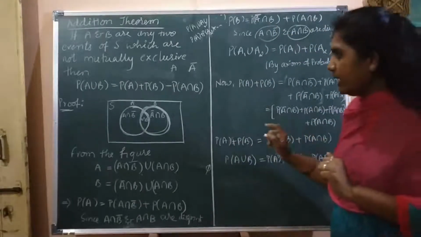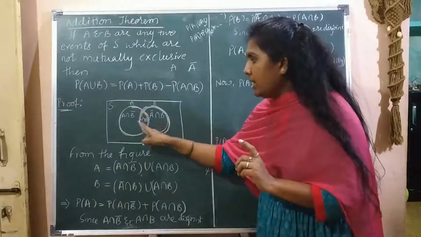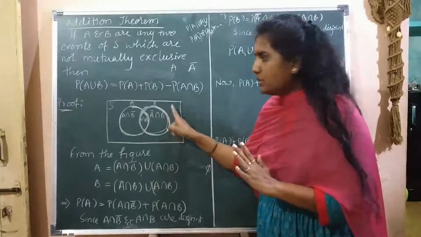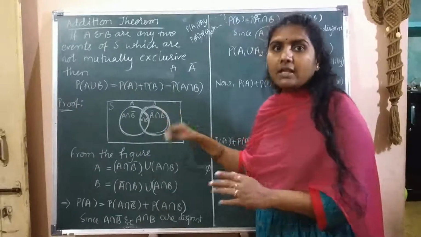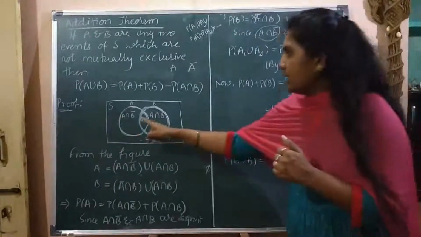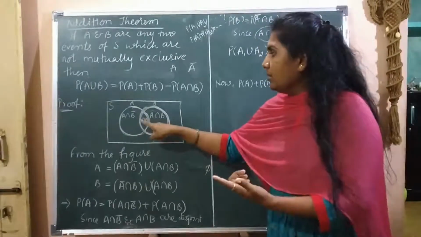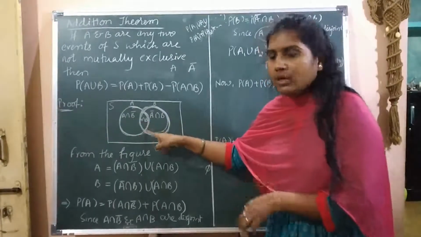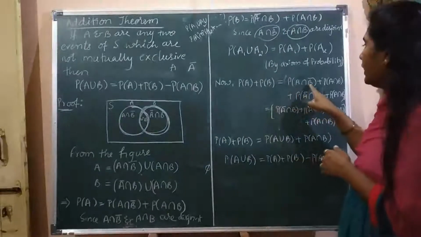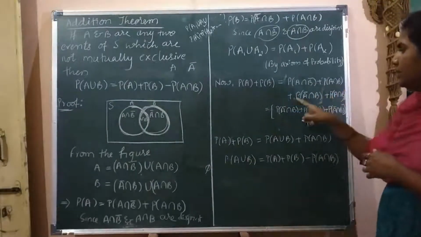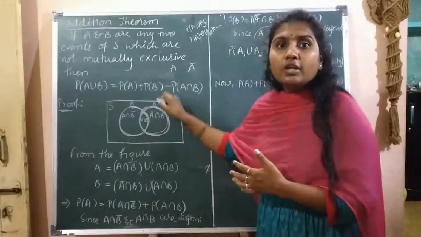Okay, now just look at the Venn diagram. This is totally one set. In this set we have A intersection B bar, A intersection B, A bar intersection B. All together means all are adding, and adding in set theory we call union. Therefore, you can see that it is A intersection B bar union A intersection B union A bar intersection B. This is about set theory. This is totally one universal set, that is, all are together, A union B.